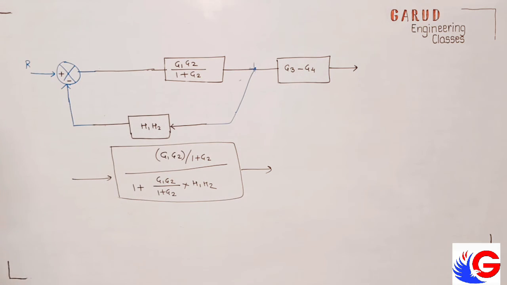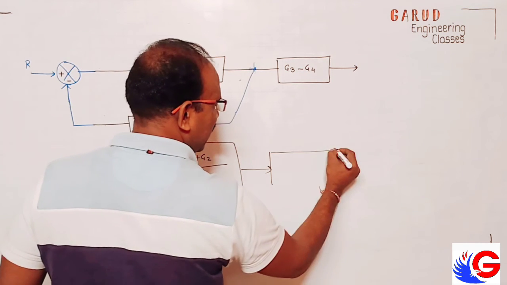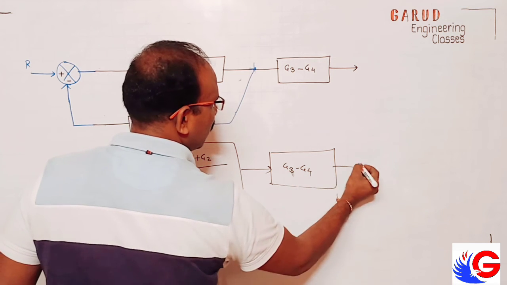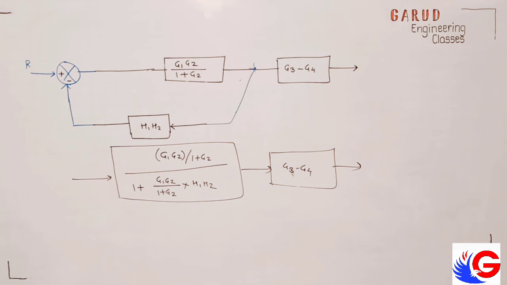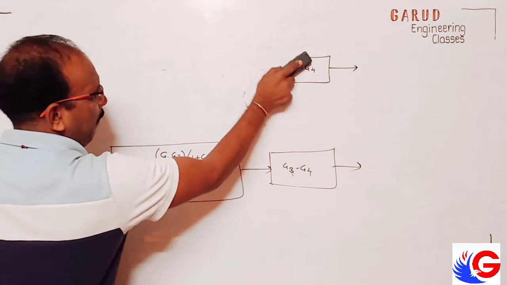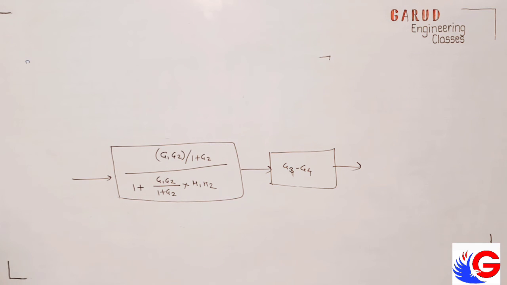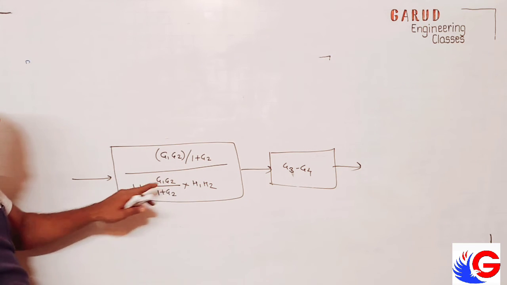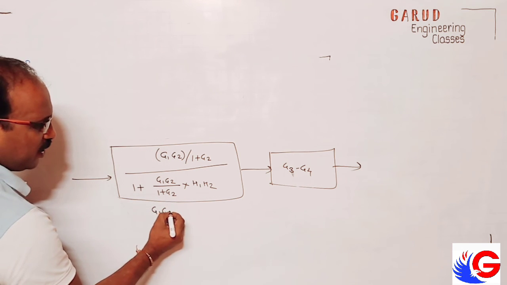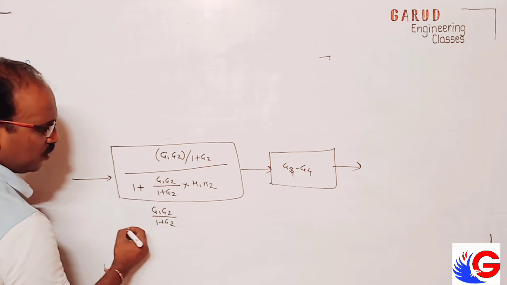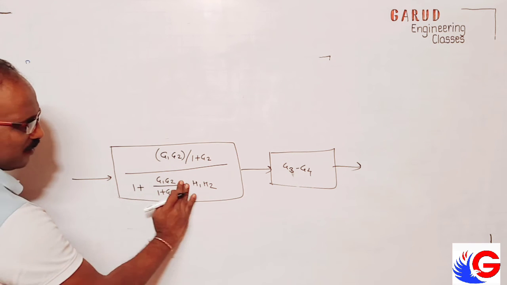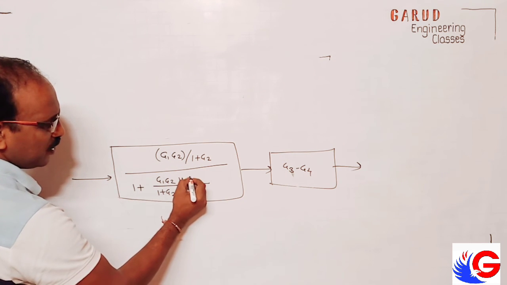For this, what about this? This remains as it is. G3 G4. Now what, can we solve this? Yes, we can solve this. We can take LCM if you want. I write here. This is 1 plus this. I write again. Here for simplicity I write G1 G2 upon 1 plus G2. Here what will be the LCM of this? Here I can say G1 G2 H1 H2 multiplied. So I correct here. G1 G2 H1 H2.